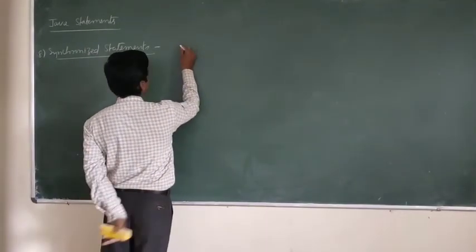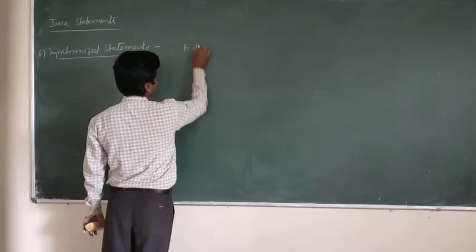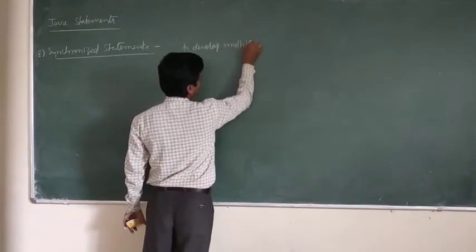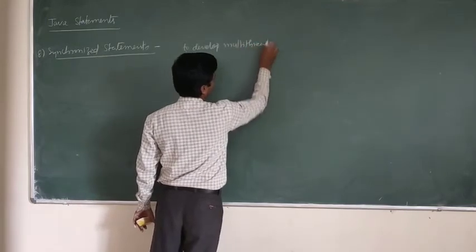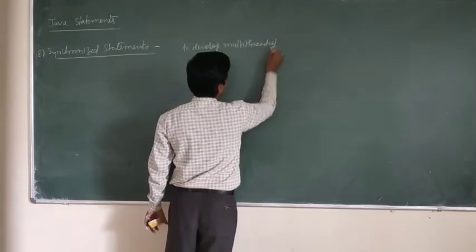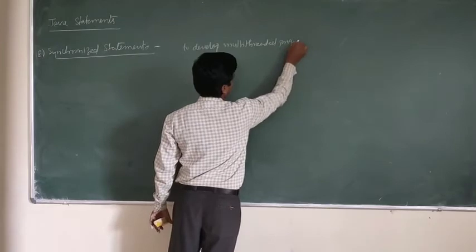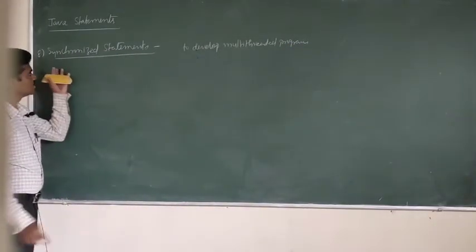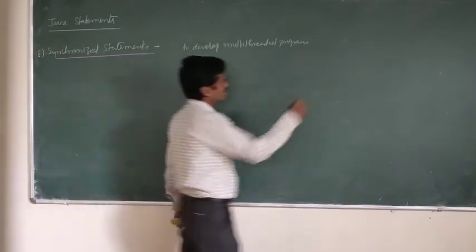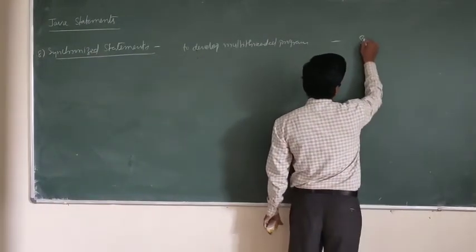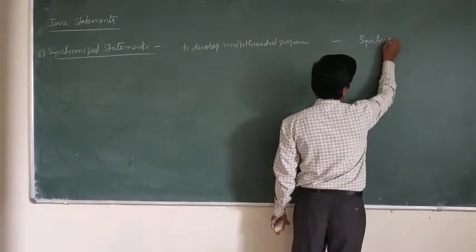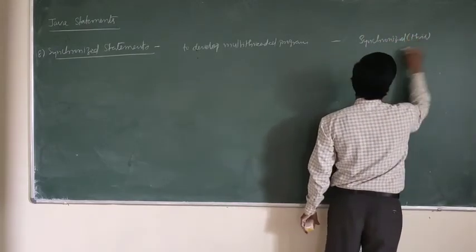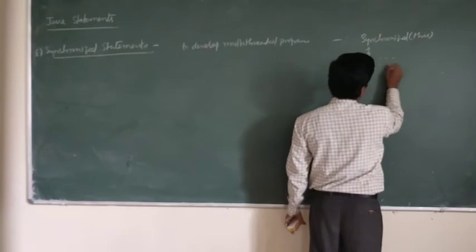You can use synchronized statement to develop multi-threaded program. Suppose in Java, if you want to define any multi-threaded program, you can use the synchronized statement. Example for synchronized statement, see, synchronized of this.